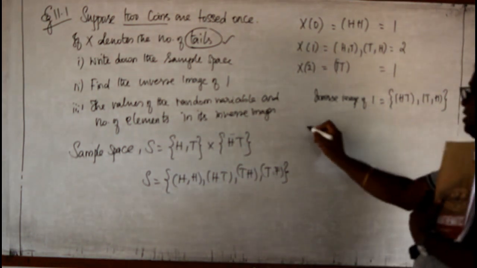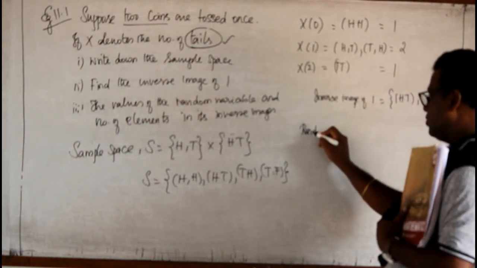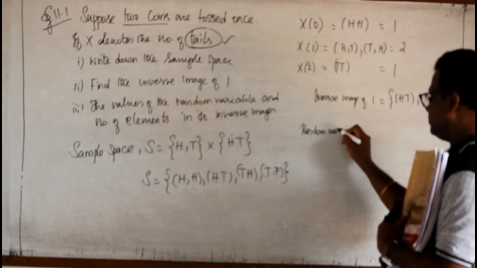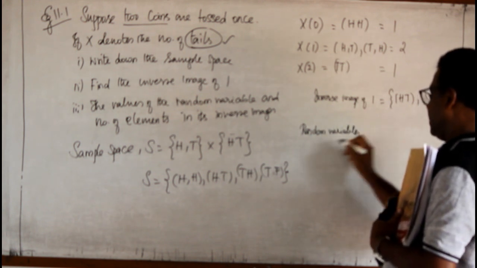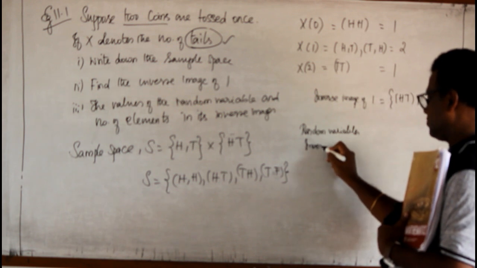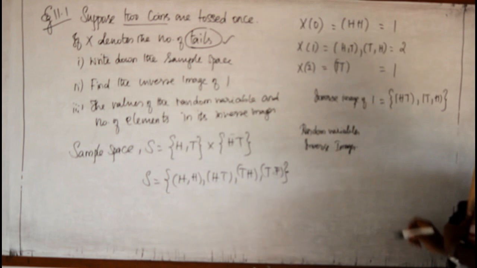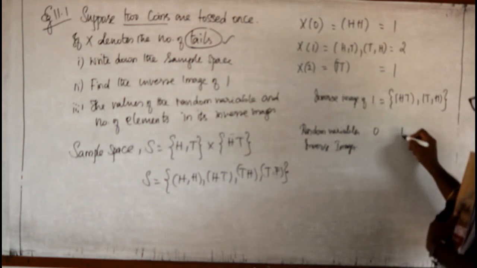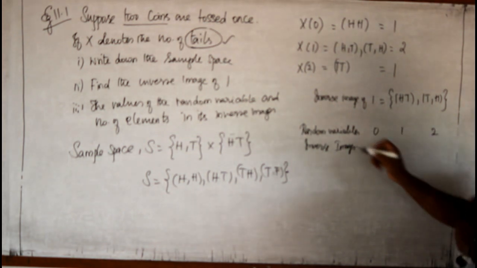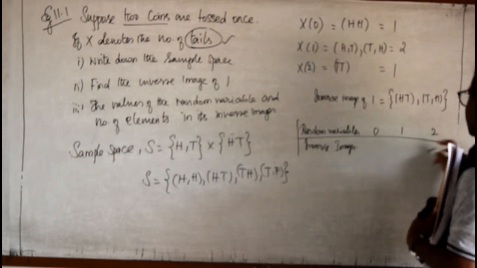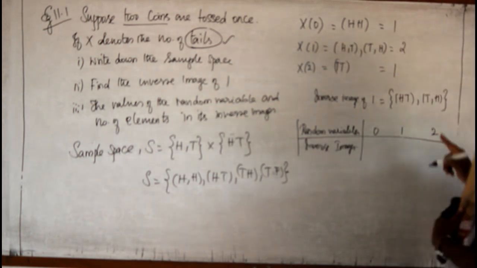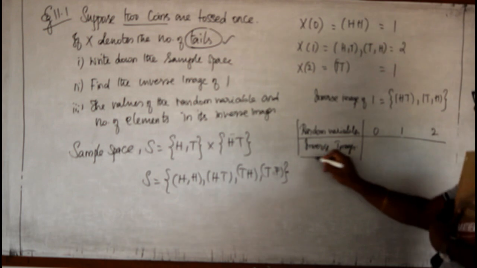Now, let me go for the table. Random variables and then inverse images. The random variables are 0 success, 1 success, 2 success. These are the outcomes of my favorable event, so that it is called random variables.